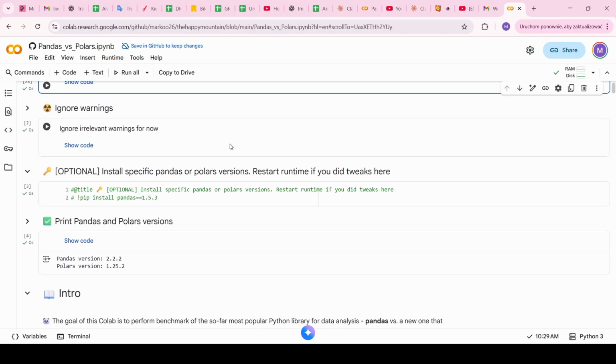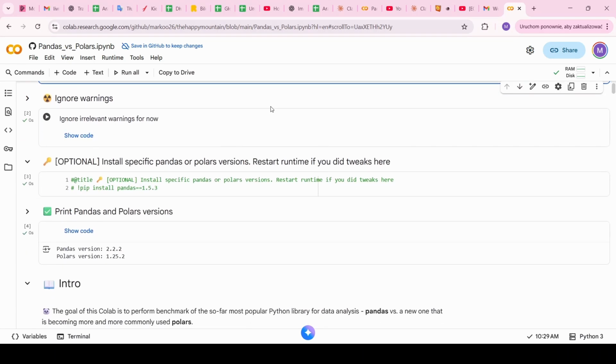The third cell is about installing specific Pandas or Polars versions, because when you take a look below, the default versions are 2.2.2 for Pandas and 1.25.2 for Polars.